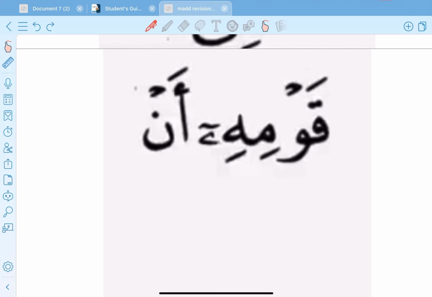Yes. Okay, number 4, this ha is followed by hamza. So these are the conditions of mad sila kubra. So we prolong it 4 counts. So we say قومه and 4 counts.